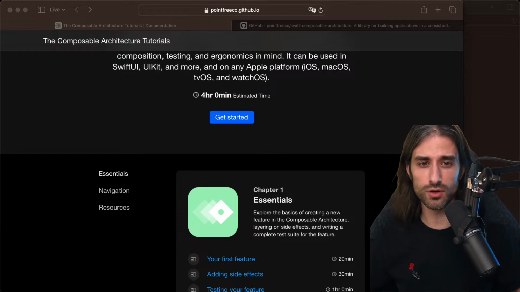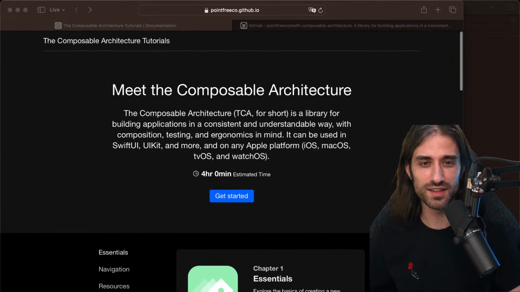And so I discover the composable architecture, even though I know it a bit, but I discover it in depth and I can react to it. I can comment on it. I can give my opinion as an experienced iOS developer. And I figured this approach was pretty interesting. So I was like, okay, let's do this live stream.